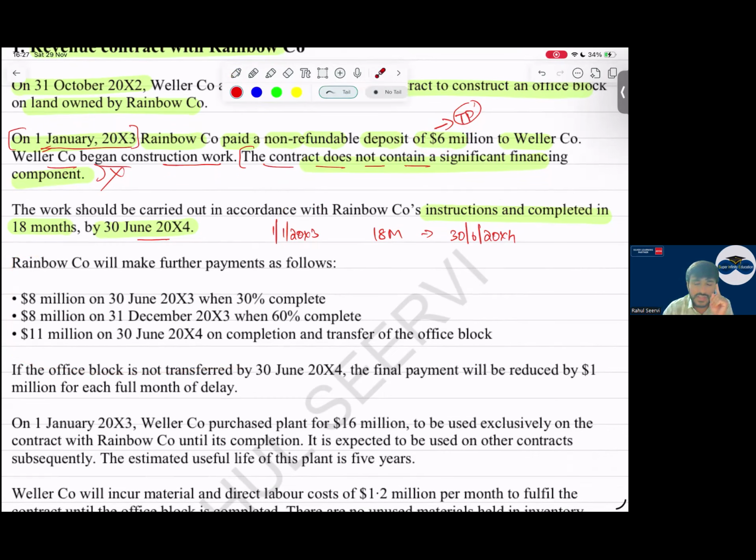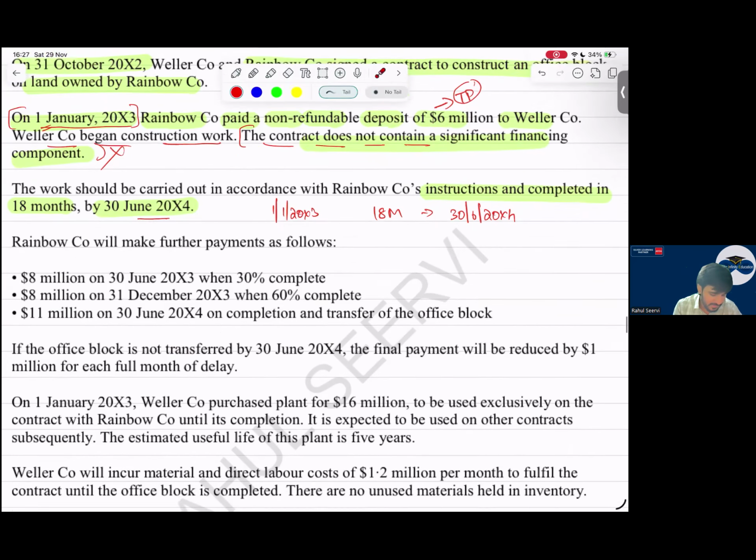Till now, we can say there is one performance obligation. Step number three, identify the transaction price. We have to identify what is the transaction price here. So transaction price includes fixed payment, variable payment, non-cash consideration, significant financing component, customer provided goods or service, consideration payable to the customer. All these are considered. But here we know that six is there. We have considered that. Then other payments, let us see.